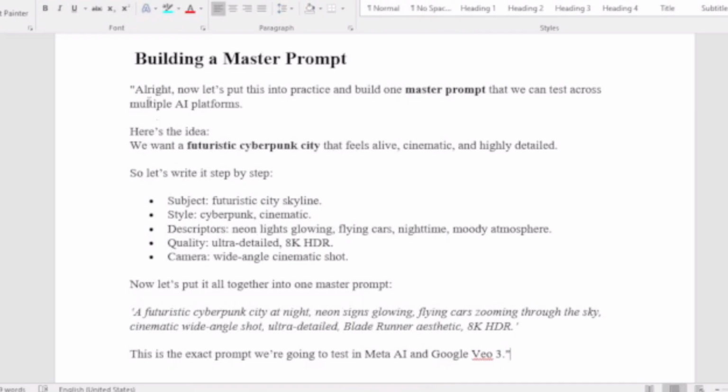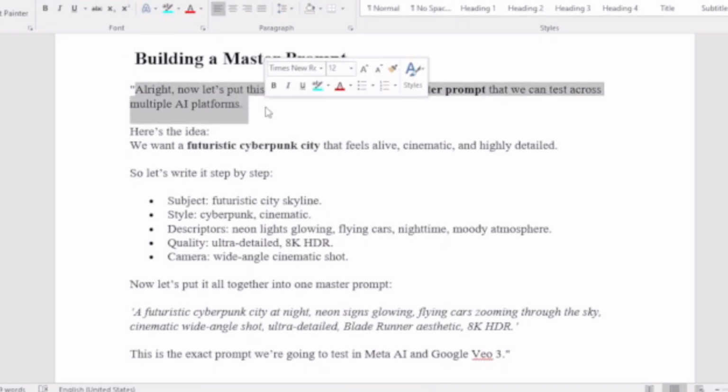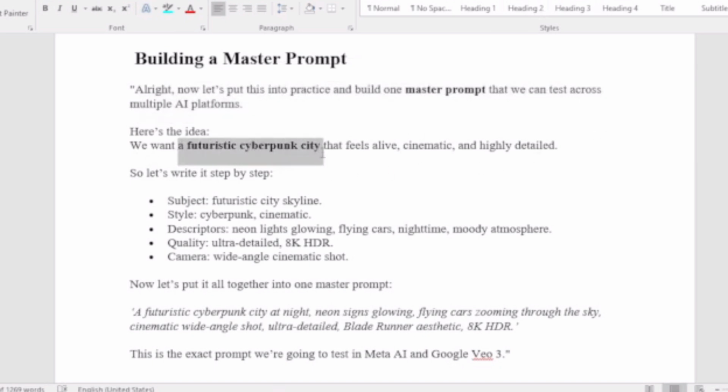Building a master prompt. All right, now let's put this into practice and build one master prompt that we can test across multiple AI platforms. Here's the idea. We want a futuristic cyberpunk city that feels alive, cinematic, and highly detailed. So let's write it step by step.